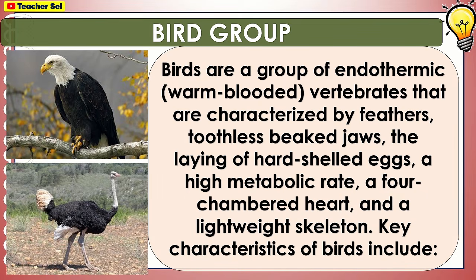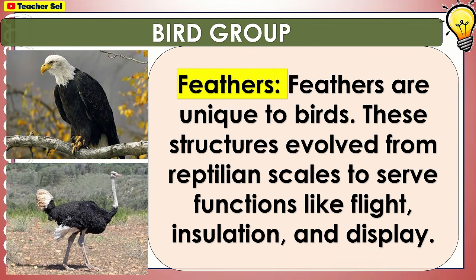Birds are a group of endothermic warm-blooded vertebrates that are characterized by feathers, toothless beak jaws, the laying of hard-shelled eggs, a high metabolic rate, a 4-chambered heart, and a lightweight skeleton. Key characteristics of birds include feathers. Feathers are unique to birds. These structures evolved from reptilian scales to serve functions like flight, insulation, and display.